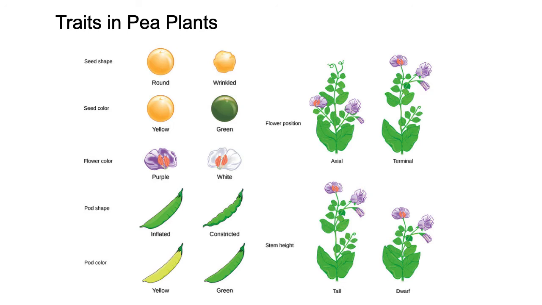So again, here's some more traits. Some of the ones that we just mentioned with seed shape, right? Round or wrinkled. Color can be yellow or green. Flower color, again, purple or white. Pod shapes can be inflated or constricted. We can have yellow or green pods. Again, we can have tall or short pea plants. And then we can have different positions of flowers on the actual stem itself. So you can see flower position being axial or terminal in these cases.